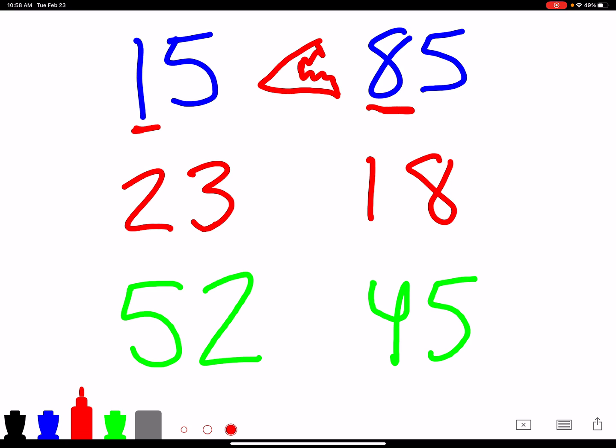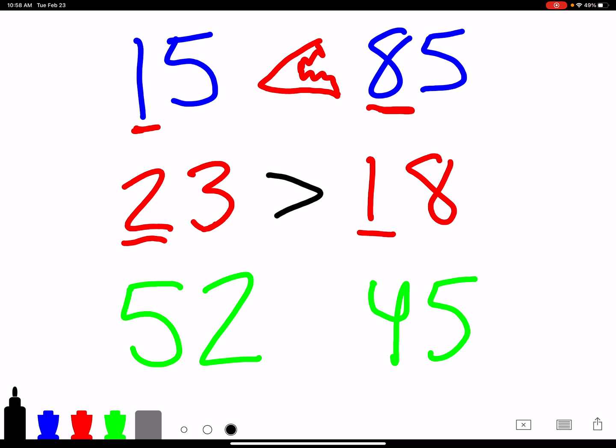So we look at 23 and 18, we see a 2 in the tens place, and then we see a 1 in the tens place in 18. So we know that 23 is greater than 18. So I'm going to write my symbol that way because I want to eat the bigger piece.